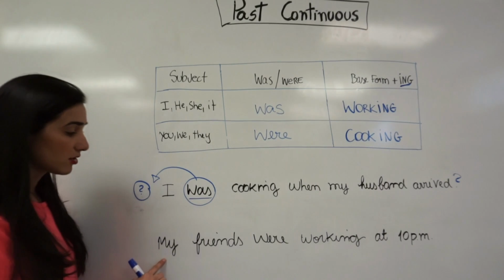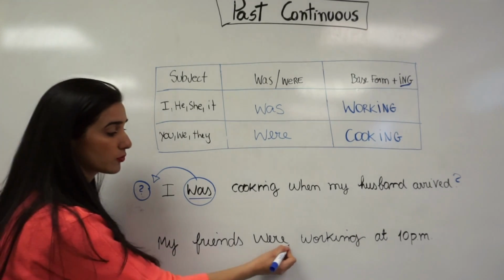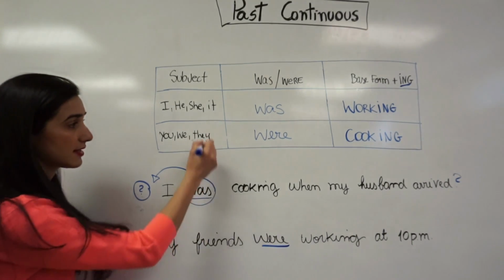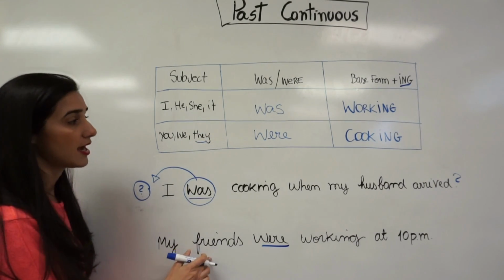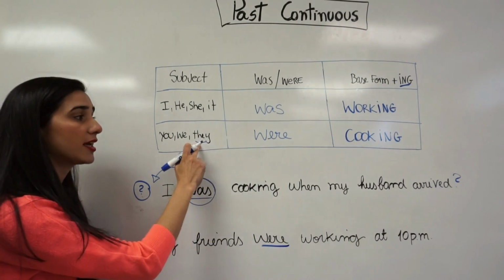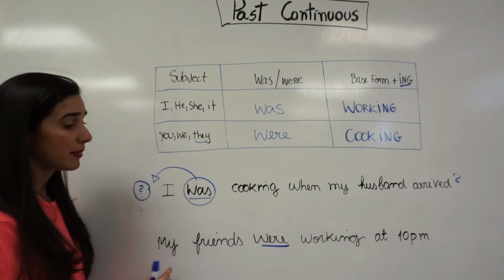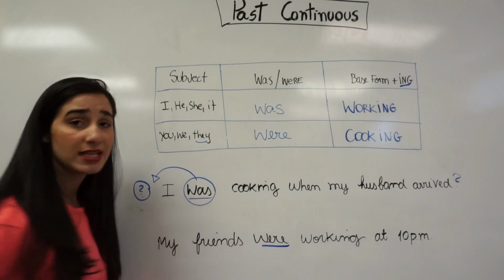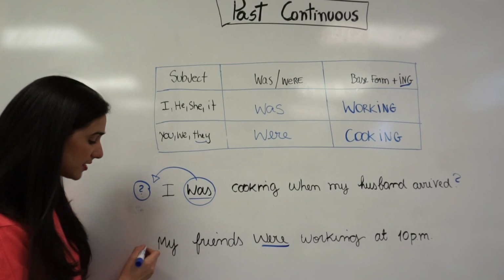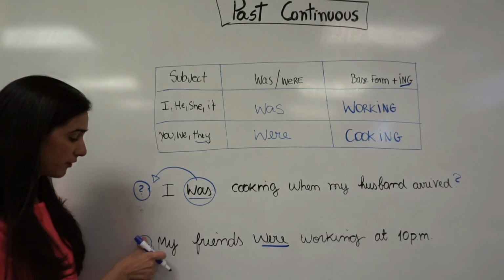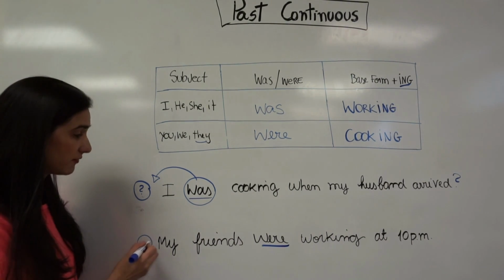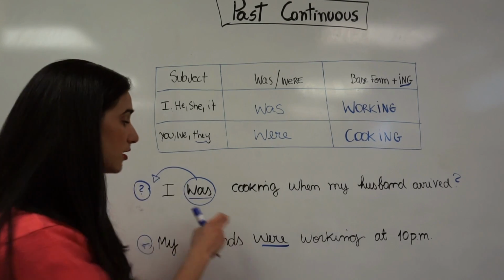Okay? So the second part right here, my friends were. My friends is they. This is why I use were, because for they I use were. So my friends were working at 10 p.m. This is the affirmative form. If I want to transform to the negative, it's the same idea as this one.